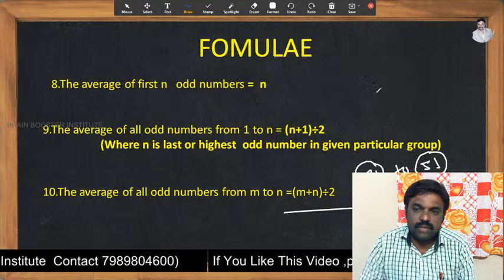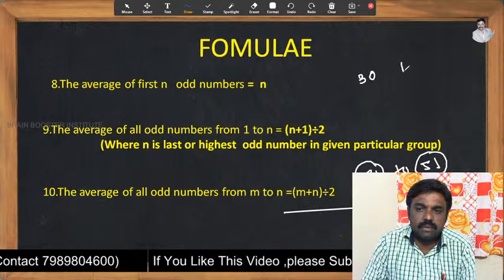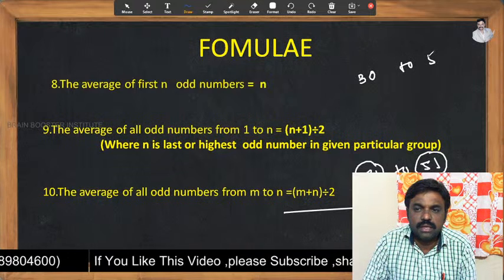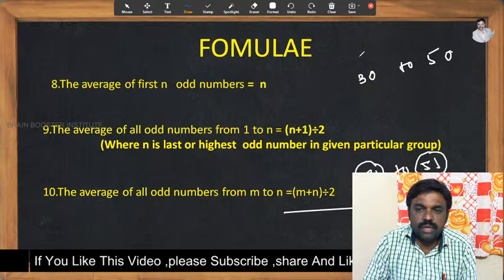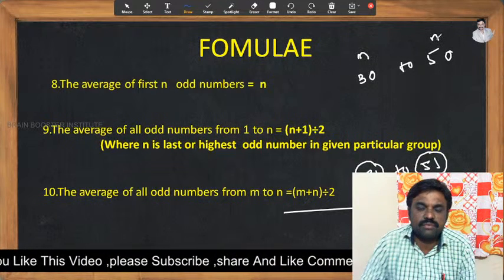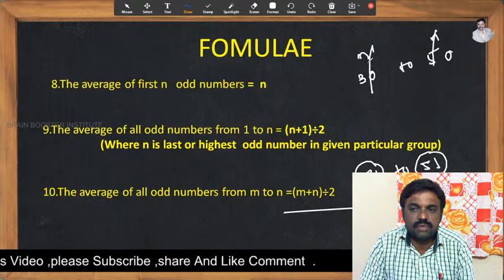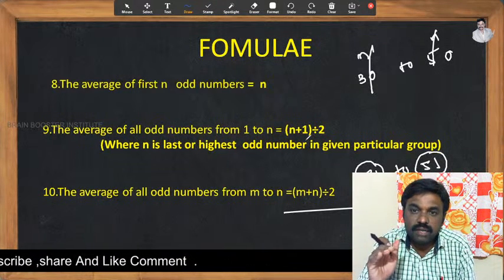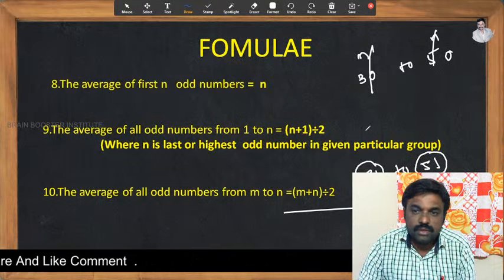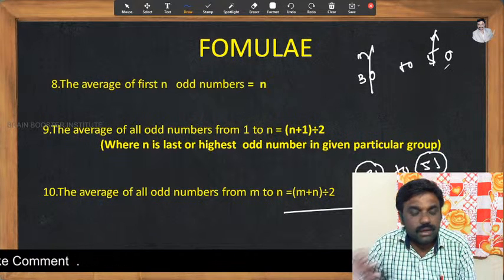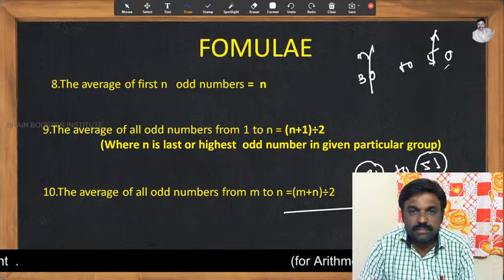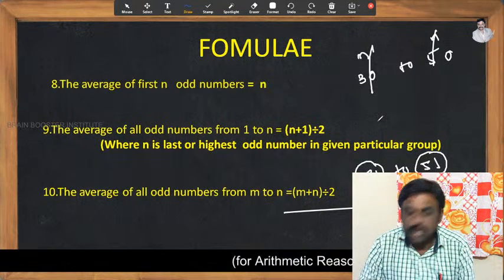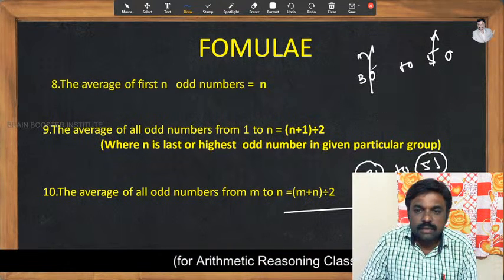For example, if the same problem gives 30 to 50, then we don't have the right to take m equal to 30 and n equal to 50. We are not supposed to. Why? Because we are finding the average of all odd numbers. As 30 and 50 are not odd numbers, how can you take them? We cannot take them. So m and n should be taken as only odd numbers.